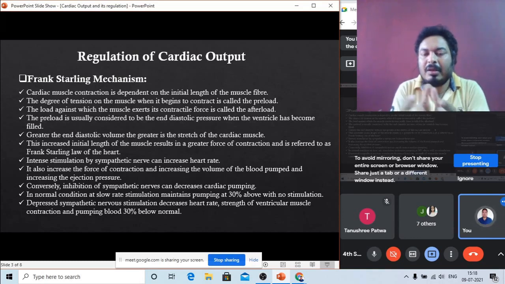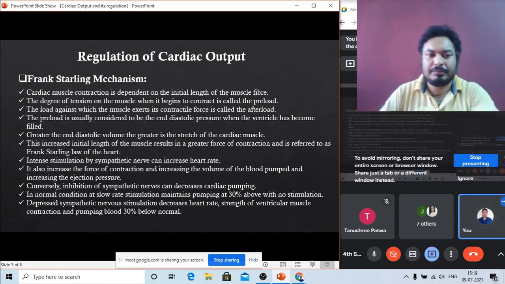So this is called the preload condition. The amount of blood present inside the heart is maximum, so the amount of stretch generated in the cardiac muscle is also more. This is called preload tension.